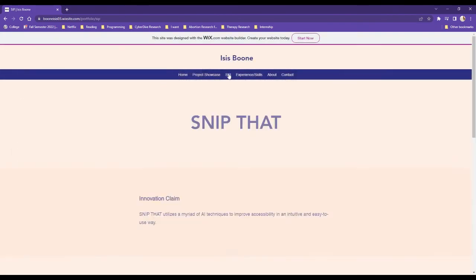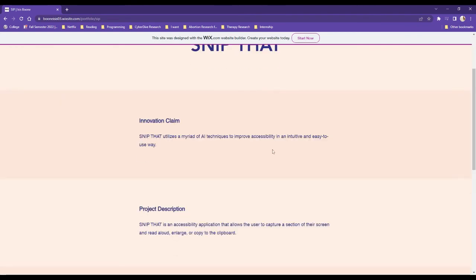And lastly, I have my SIP. Everyone has to make a SIP, and my SIP is an accessibility application that allows the user to capture a section of their screen, read it aloud in large, and copy to the clipboard. I also added where it can do identification of objects that are in the picture, whether it's blurry or not blurry.